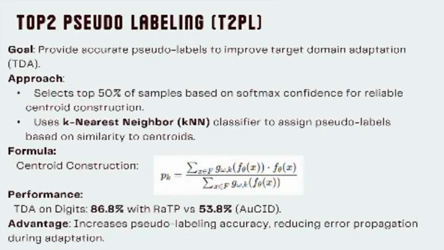Next is the top square pseudo labeling, which helps in target domain adaptation. The approach is we select the top 50% of samples based on softmax confidence and then construct the centroid. The centroid construction formula is given below. And the performance impact of top square pseudo labeling is also visible here. The RATP TDS score is 86.8% on the digits dataset, which is comparatively higher than other models.